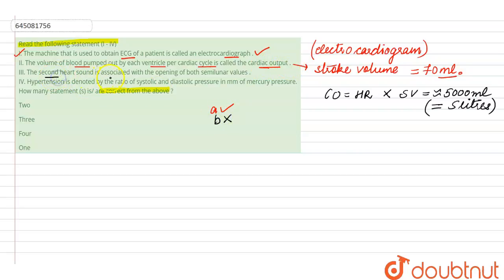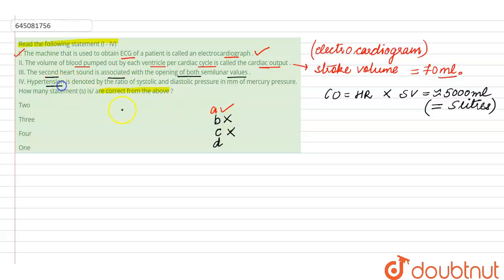The third statement is that the second heart sound is associated with the opening of the semilunar valves. Remember, the second heart sound is associated not with the opening but with the closing of the semilunar valves, whereas the first heart sound is associated with the closing of the bicuspid and the tricuspid valves. So this statement is also wrong.